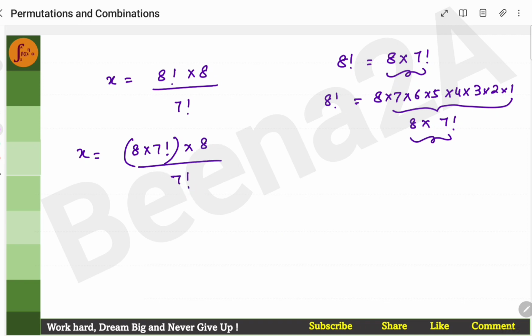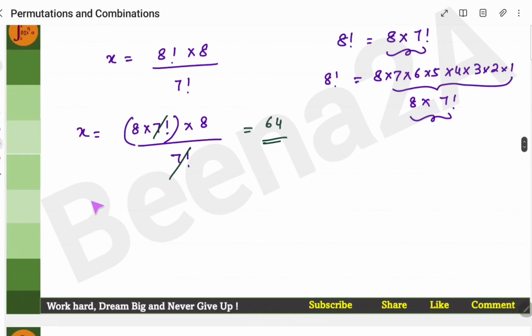Why did I write it this way? So that I can cancel the 7 factorial and 7 factorial. I'm trying to simplify the calculations. So I cancel 7 factorial and 7 factorial. I got 8 into 8, 64. So we found the value of x. x is equal to 64.